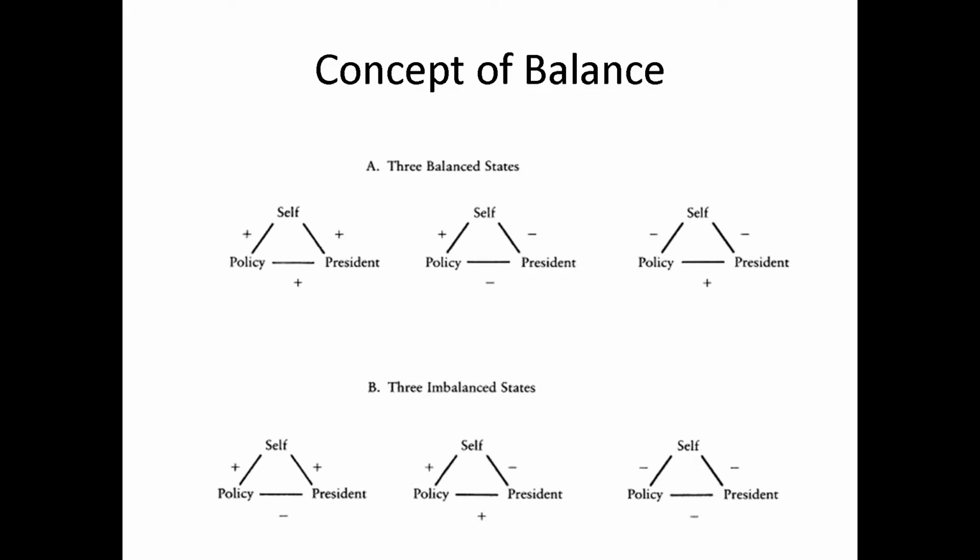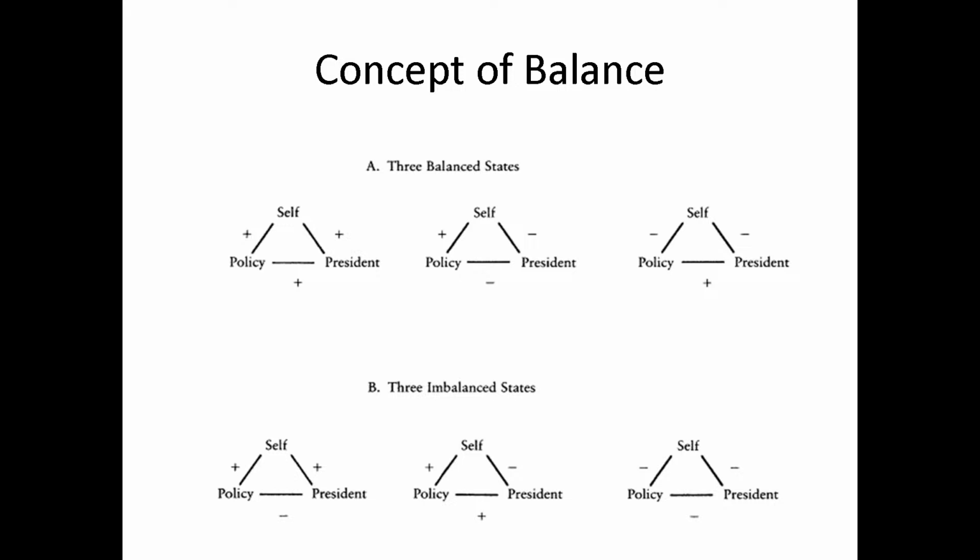Now, what exactly do you need to understand about balance and imbalance? You see the triangle forms created here in this image. If all three sides are positive, that means balance. In the rest of the two triangles, one side is positive and two sides are negative. That is also balance. Now let's come to the three imbalanced states. There are only two laws to explain balance or imbalance, but the triangles are made three and three.